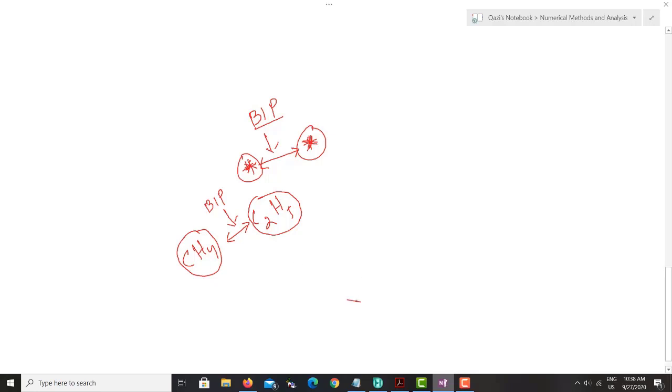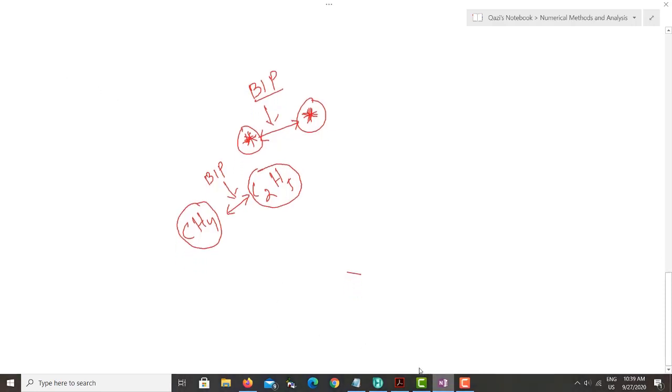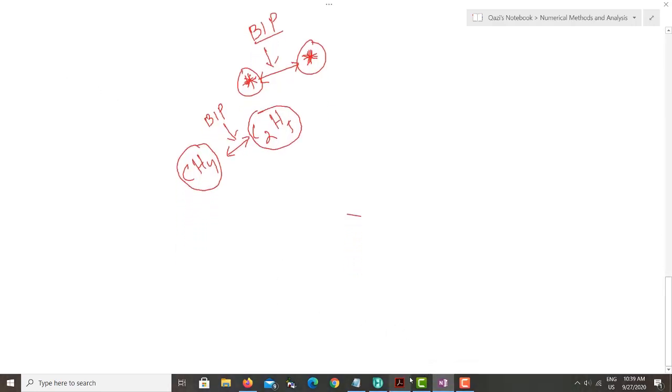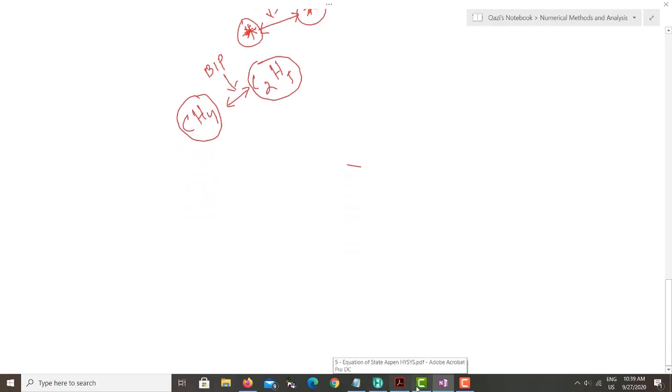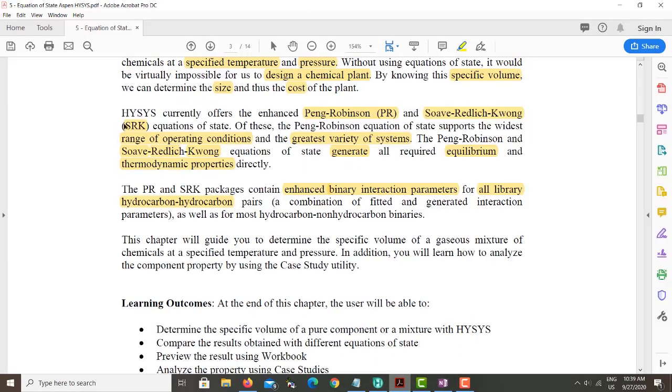This binary interaction parameter is important for a real gas system.